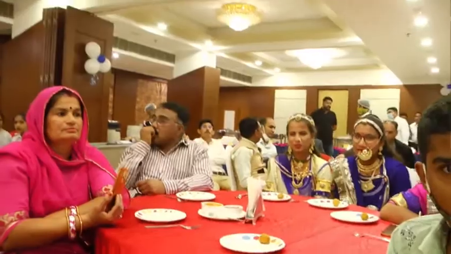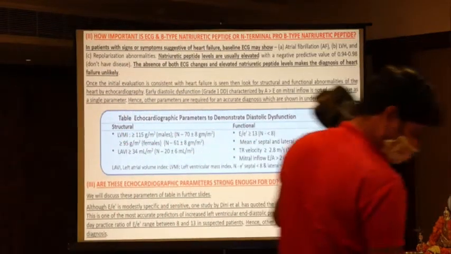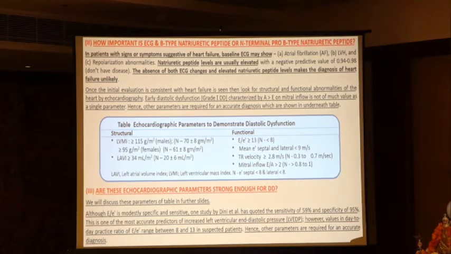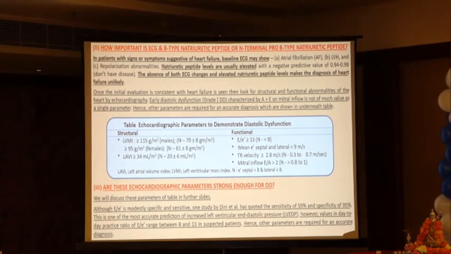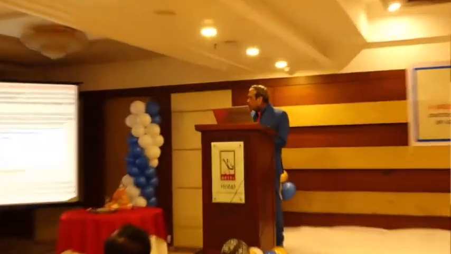Then E2, capital E2, that is small e ratio. Then mean E, septal and lateral ratio. Then tricuspid regurgitation velocity and mitral inflow velocity. I will explain this in other slides. Here you only need to remember the names because it is a difficult chapter.